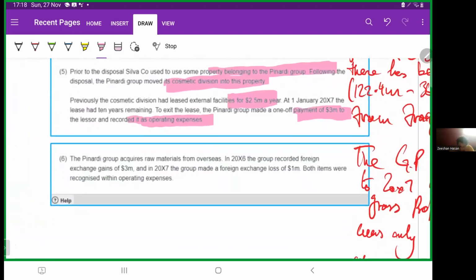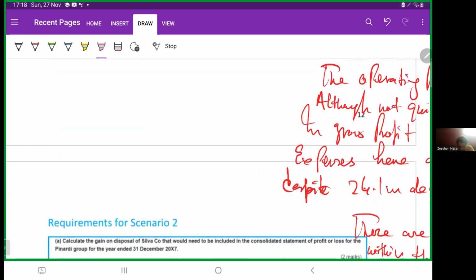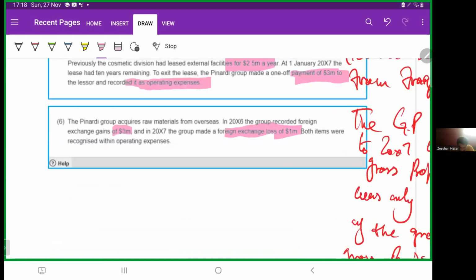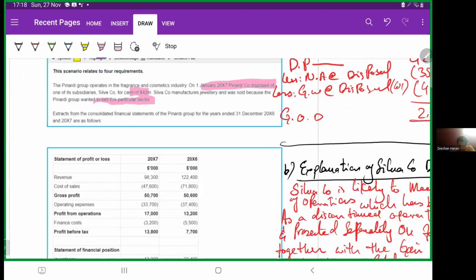Pinardi Group acquires raw materials from overseas. In X6 the group recorded foreign exchange gains of 3 million and in X7 the group made a foreign exchange loss of 1 million. Both items were recognized within operating expenses. So far, so good. Now let us resolve it.